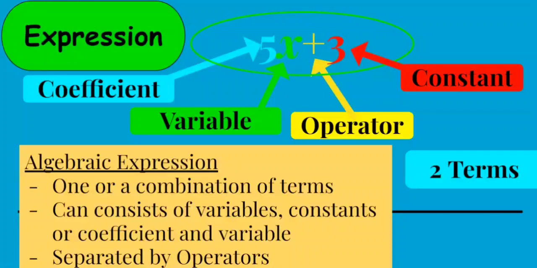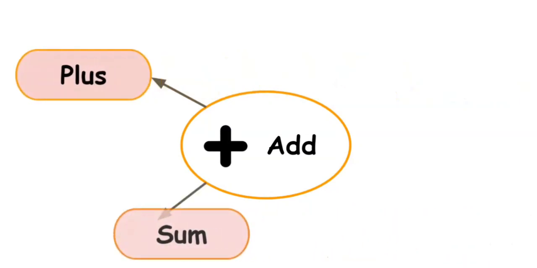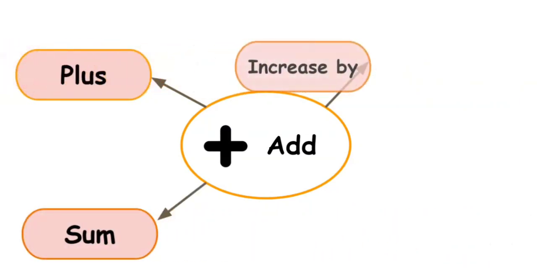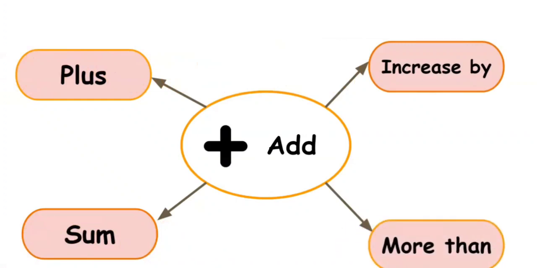Now that we have revised what algebraic expressions are, we want to look at some of the terms that we use when we are writing algebraic expressions. The first one is to add. We talk about adding, we talk about plus, we can talk about the sum, we can talk about increase by, and we can talk about more than.